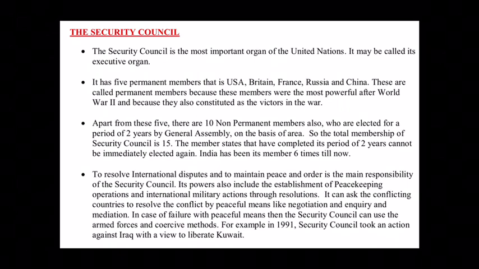For example, as we have done in chapter 2, in 1991 the Security Council took action against Iraq, Saddam Hussein, with a view to liberate Kuwait, to give freedom to Kuwait. So this is how the Security Council works. It takes care that peace is maintained throughout the world, and if countries get involved in war, they try to tell them to avoid the war, and if still by peaceful means they don't avoid the war, then the United Nations Security Council has to interfere in those countries with the help of armed forces.